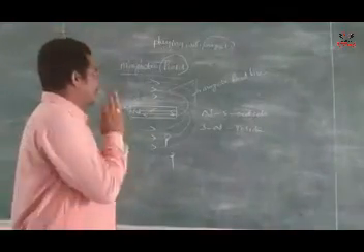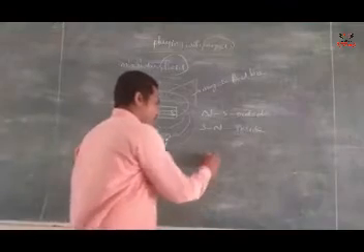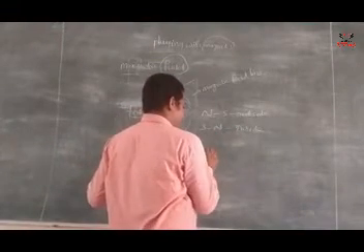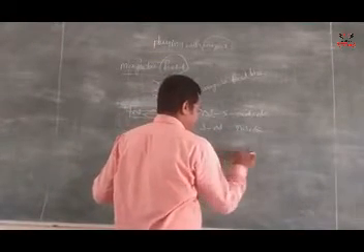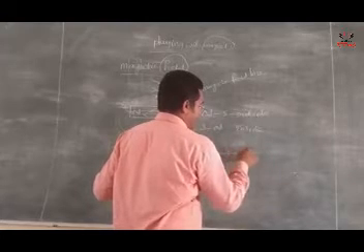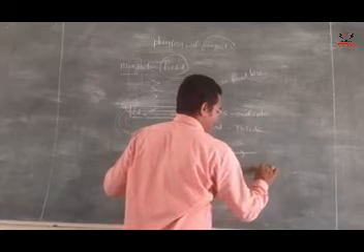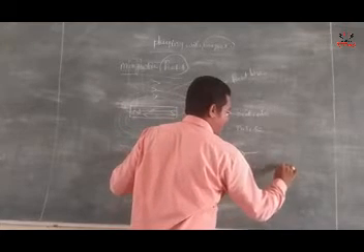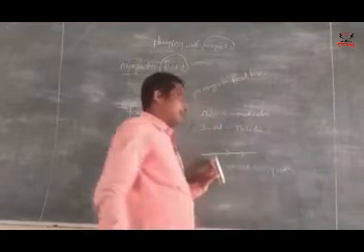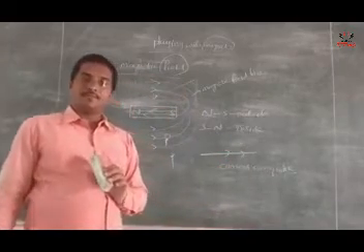See like this, similarly to a bar magnet, suppose here is a current carrying wire. The current is flowing in the wire.